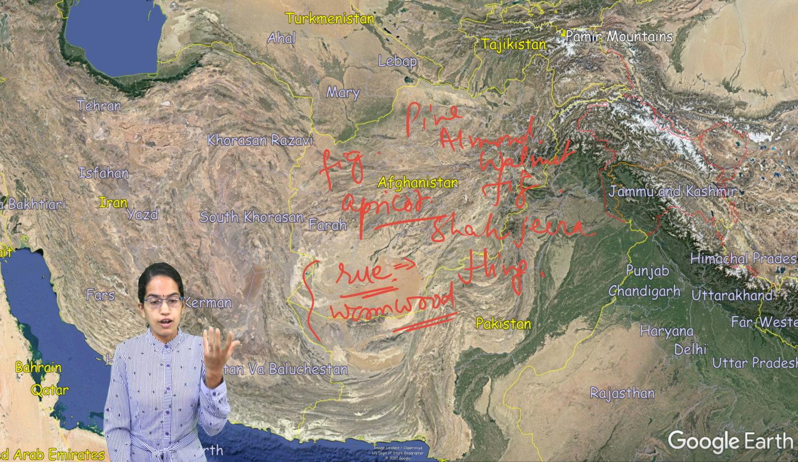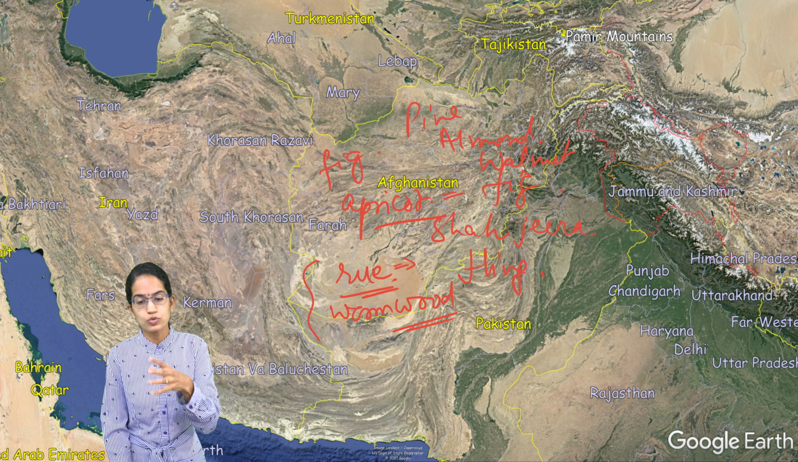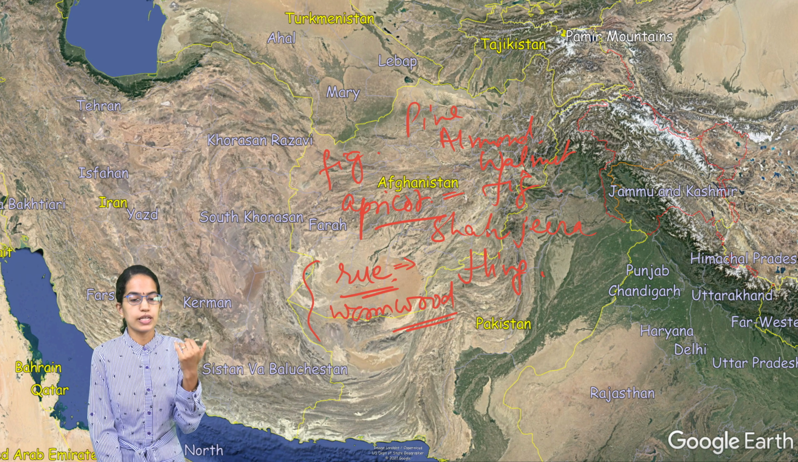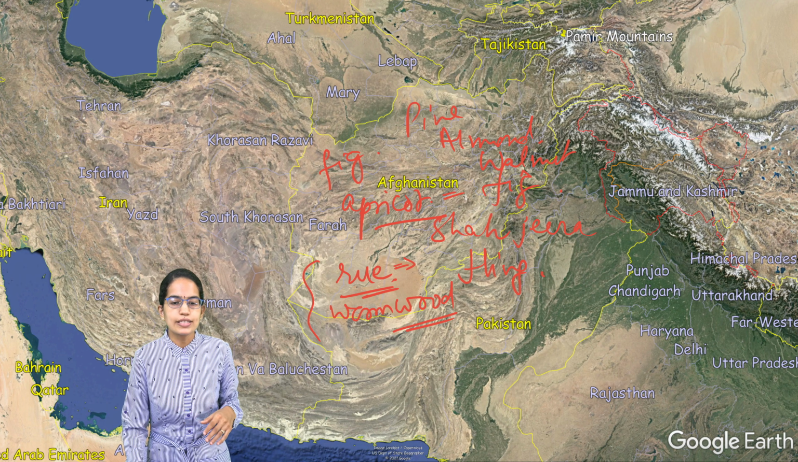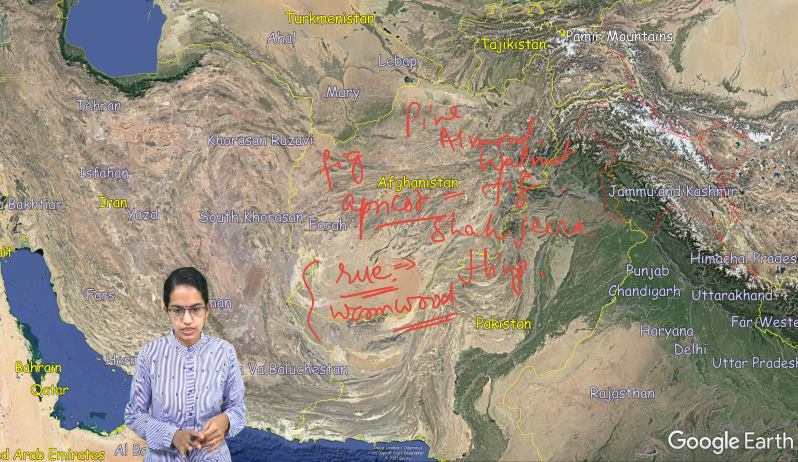Now, Afghanistan is one of the major exporters of these dry fruits to India, and India in turn exports sugar predominantly to Afghanistan. So that's about the major developments and the major things that we have discussed in Afghanistan.